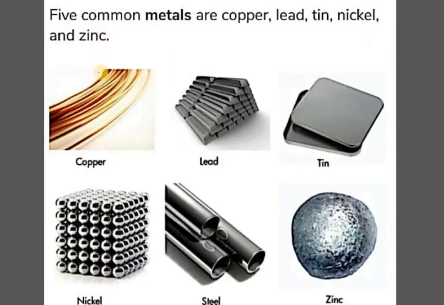Now in this picture you can see a few metals which are quite common, starting from copper, lead, tin, nickel, steel and zinc. These are a few of the metals, although steel is an alloy here. Tin is one of the other metals. You all must be remembering that tinning is a process for making containers and for preventing the iron from undergoing the process of rusting. This is what has been discussed in the previous chapter also.